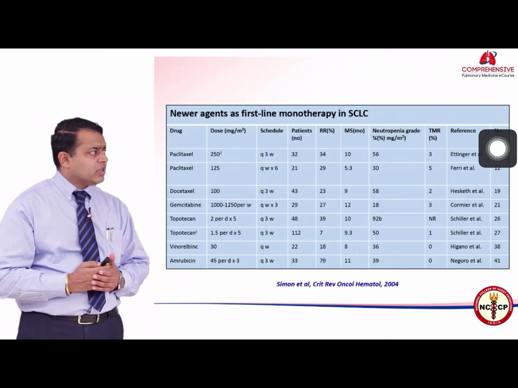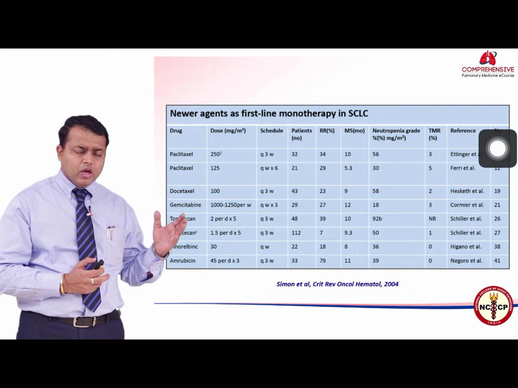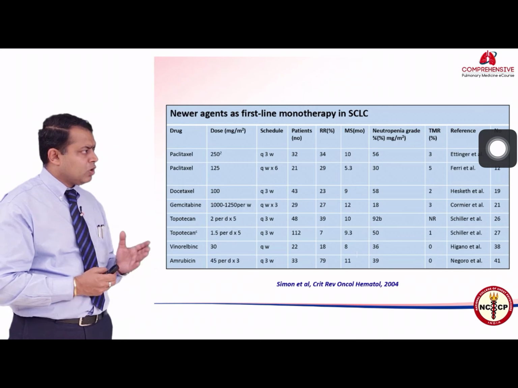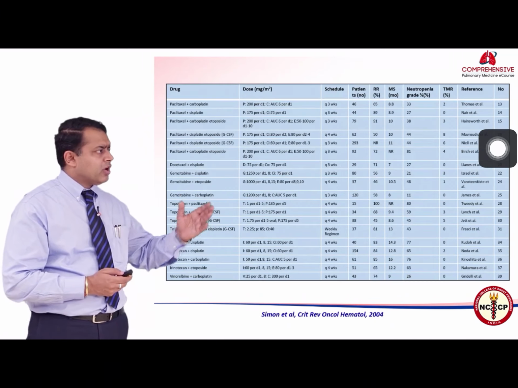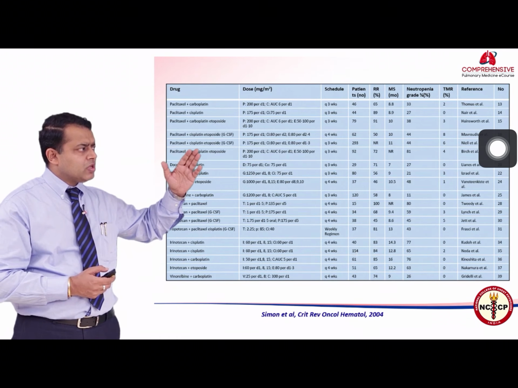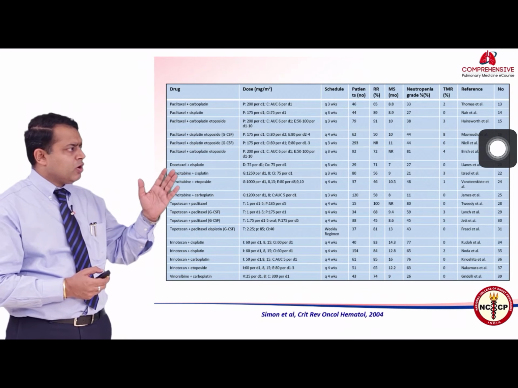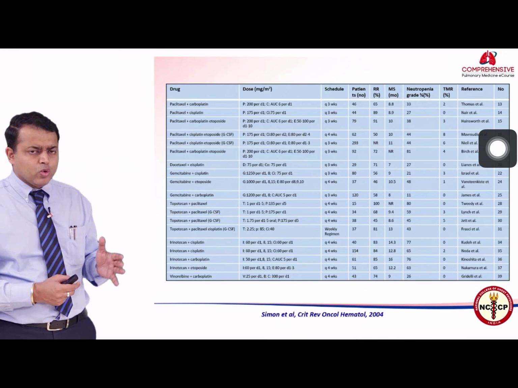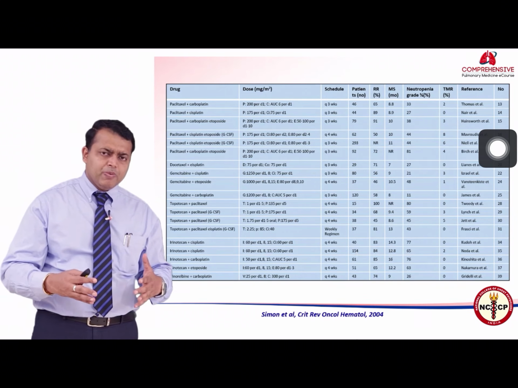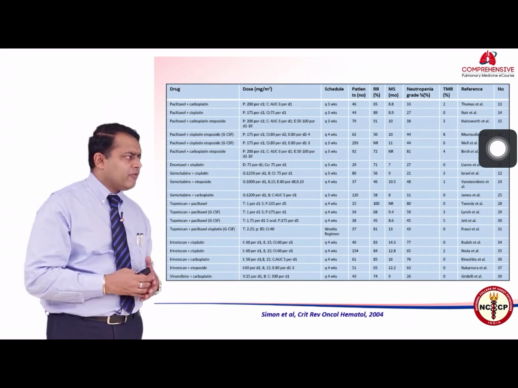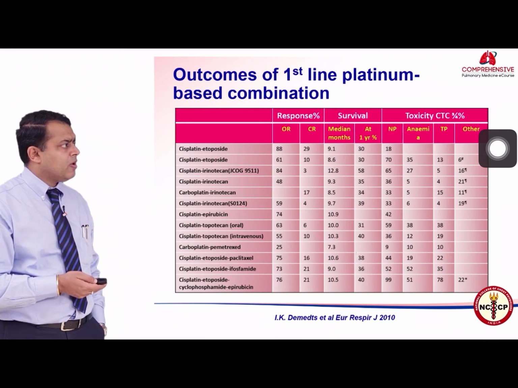Coming to newer agents, there are other agents which are also effective in small cell carcinoma of the lung, like paclitaxel, docetaxel, gemcitabine, topotecan, and amrubicin. As you can see, the response rates to most of these agents have been in the tune of 30 to 40%, and the median overall survival generally ranges from 9 to 12 months. So there is no further improvement over what we have seen with EP. These agents are generally left to be used in the second line or the third line, and so forth.